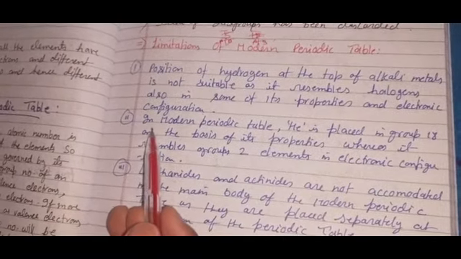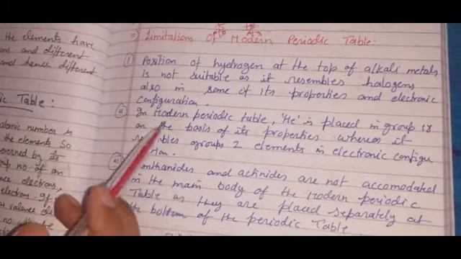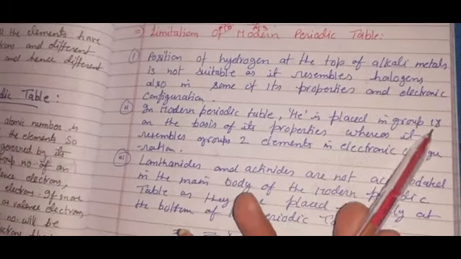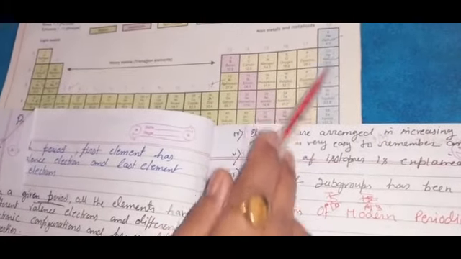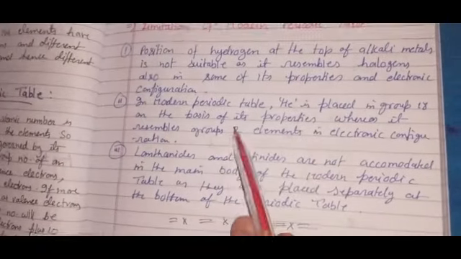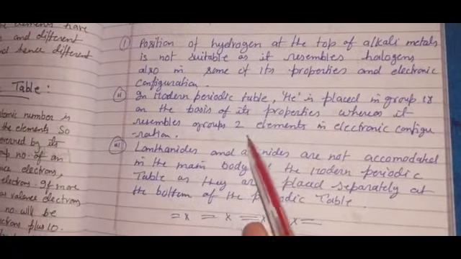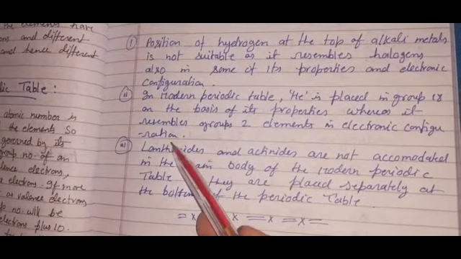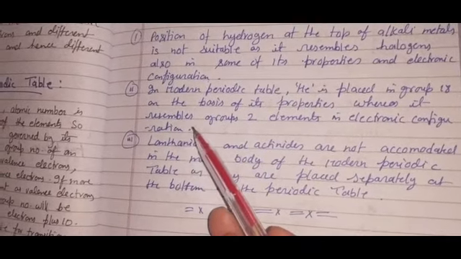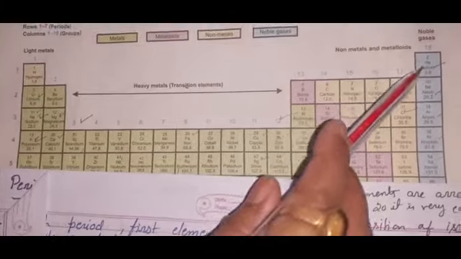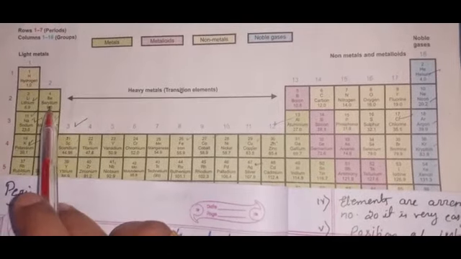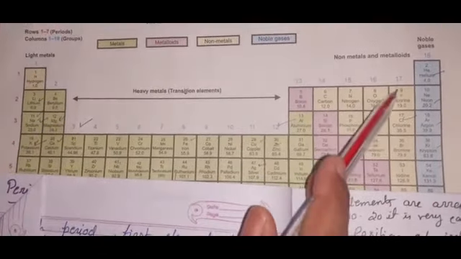Okay, the second fault in our modern periodic table is that helium is placed in group 18. Here is helium, okay, atomic number 2. So it is placed in group 18 on the basis of its properties, whereas it resembles group 2 elements in electronic configuration. So why is hydrogen here and helium here, why not helium here, why not hydrogen in this group?